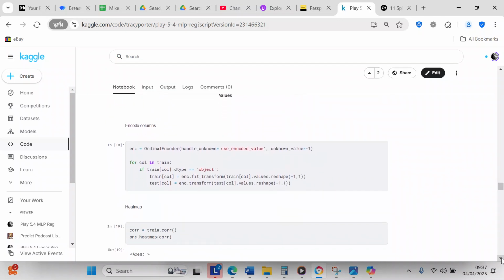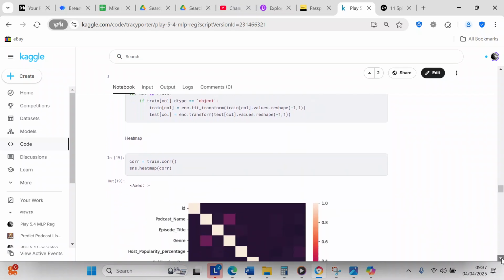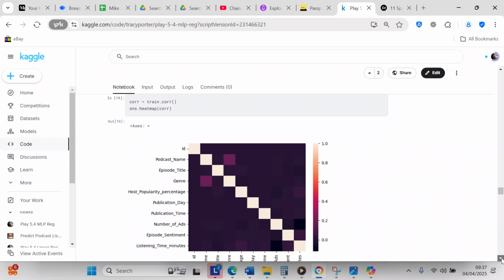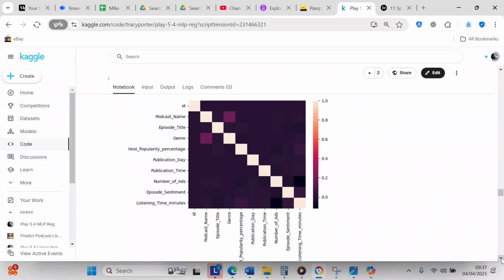So now what we're going to do is encode the columns. So we're going to import sklearn's ordinal encoder to do that. And so every column that is an object column is going to be encoded. Now we're going to use Seaborn to create a heat map. So you can see that the heat map we've created has so much dark in it, it means that these columns are not highly correlated. And so that was interesting.